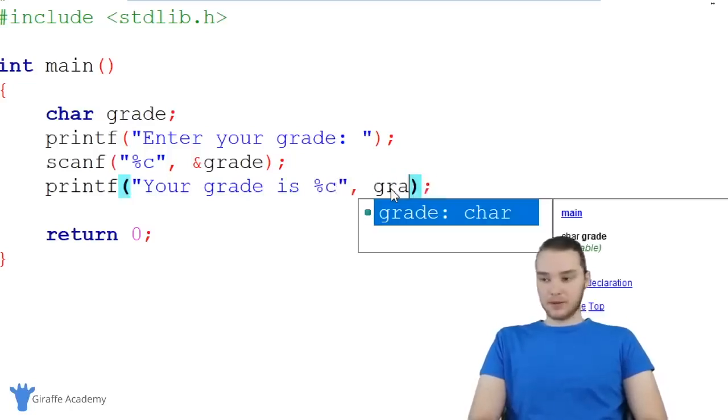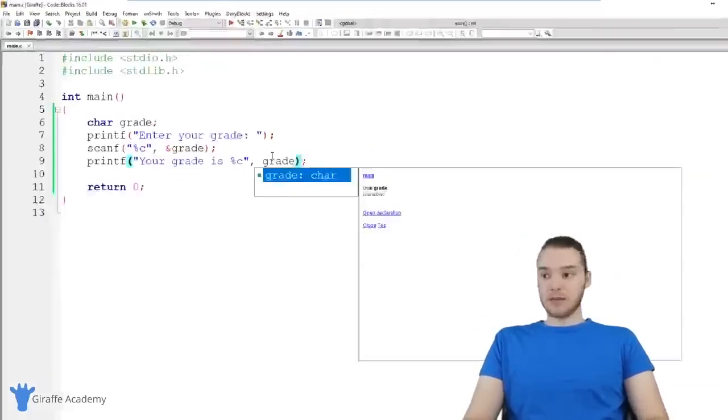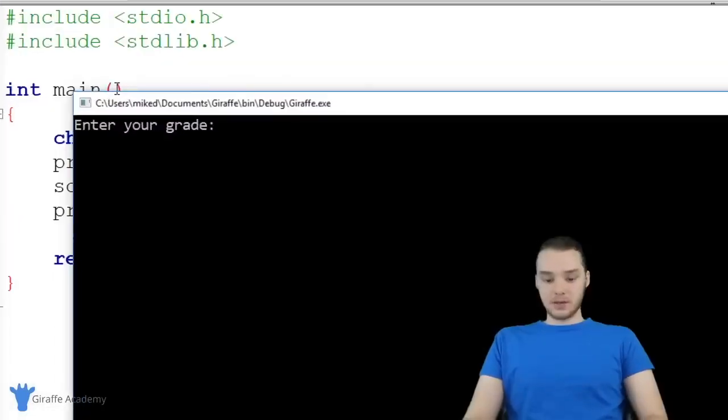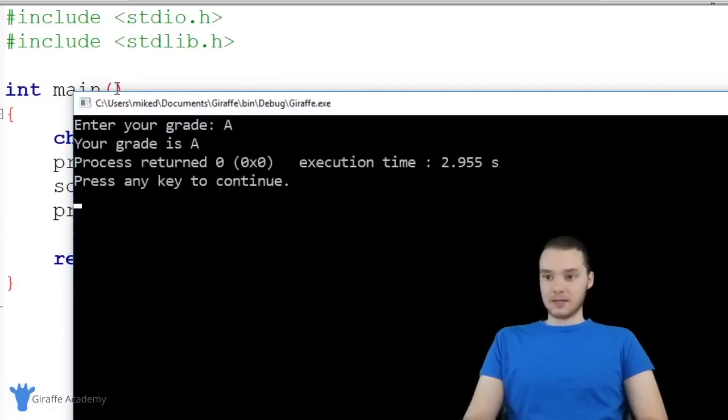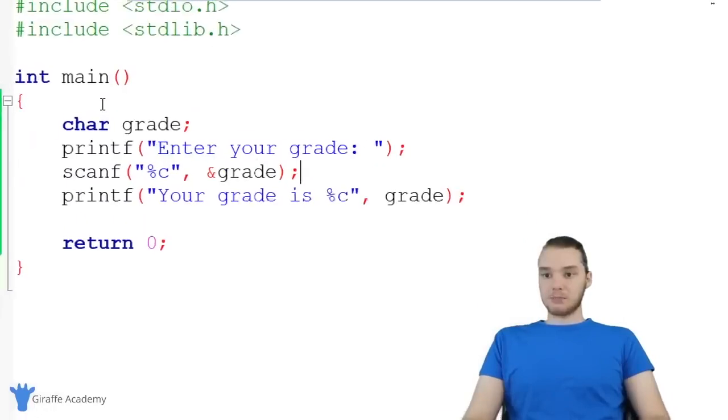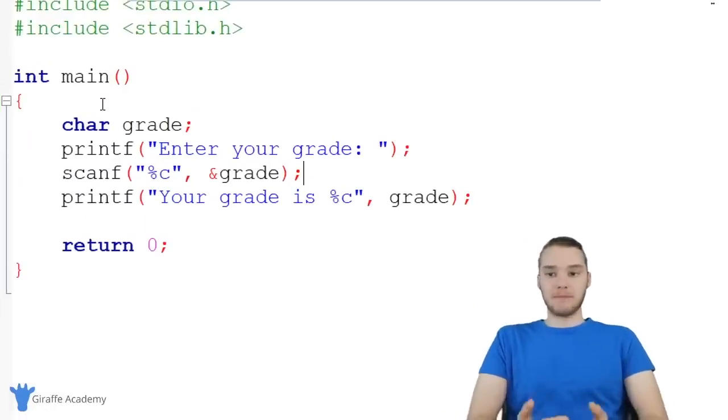And we'll go ahead and print out the grade. So now we should be able to get a character from the user. So enter the grade. Let's say I got an A, and it says your grade is A. So we can use this scanf to get specific types of input from the user, and we can store those specific types of input inside of variables.